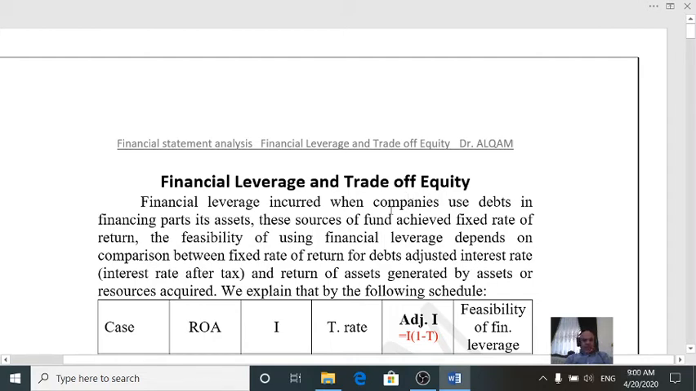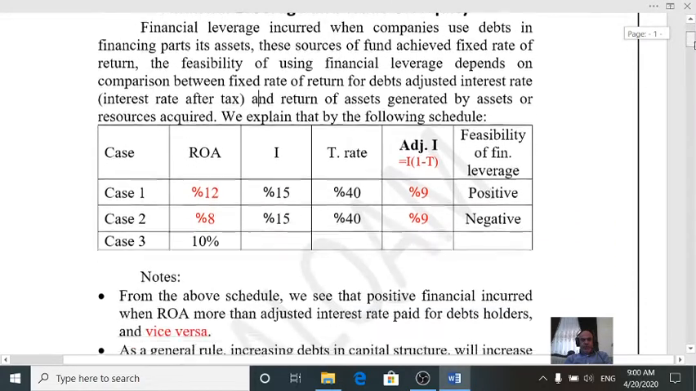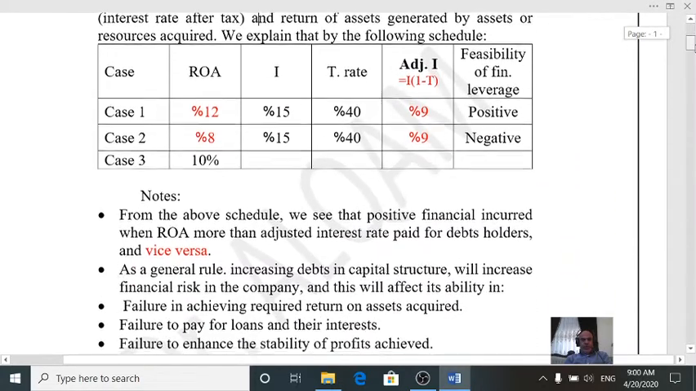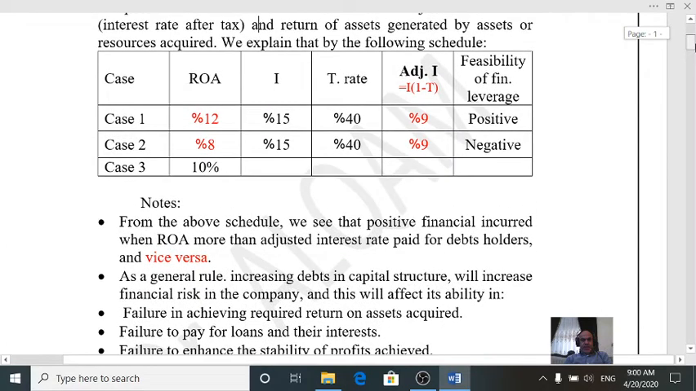Today I want to present financial leverage and trade on equity. Financial leverage occurs when companies use debt in financing part of their assets. And now, in this schedule, I want to explain when using financial leverage is good or positive, or bad or negative. In this schedule, we have two cases, and I let you select a case.